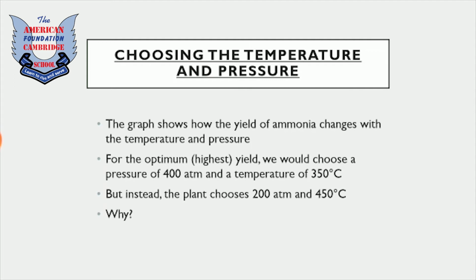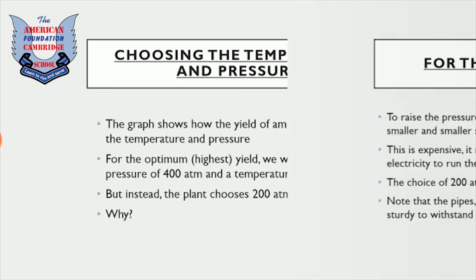Choosing the temperature and pressure: the graph shows how the yield of ammonia changes with the temperature and pressure. So for the optimum, that is the highest yield, we would choose a pressure of 400 atmosphere, which was the highest in the graph, and a temperature of 350 degrees Celsius. But instead, the plant chooses 200 atmosphere and 450 degrees Celsius, as we have discussed in our last lecture as well. Why? What is the reason? What do you think, why are we using this temperature and pressure?